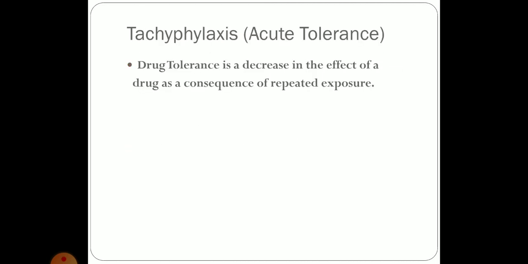Now, what is drug tachyphylaxis? It means quick protection: a progressive diminution in the response to the drug by repeated administration of the drug at shorter intervals, and the original effect cannot be achieved by increasing the dose. It is observed with indirectly acting sympathomimetics. When we discuss ANS, you will know these names: ephedrine, tyramine, amphetamine.